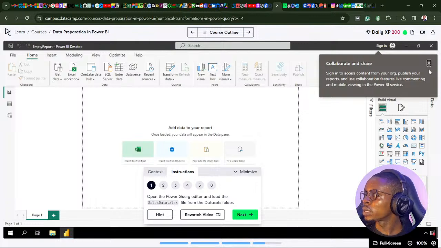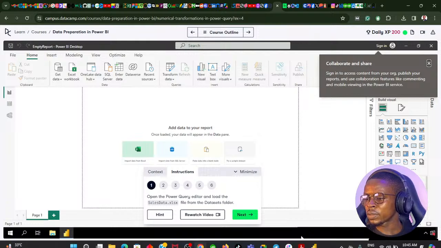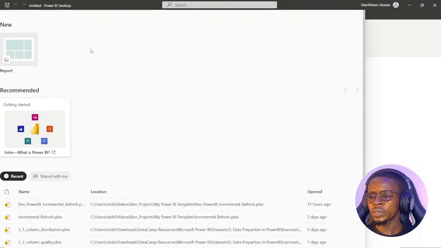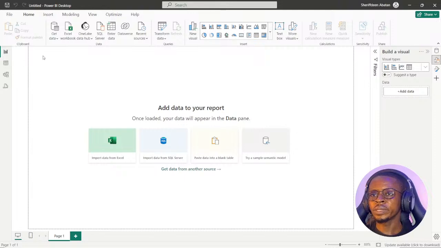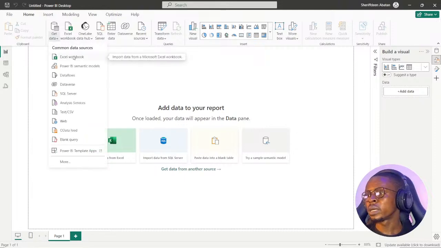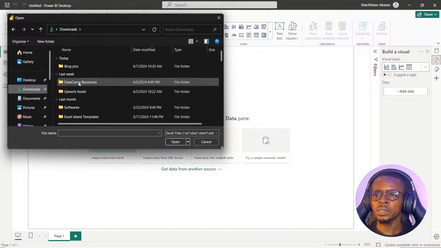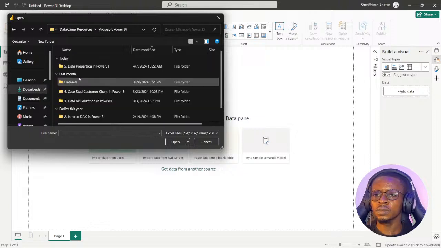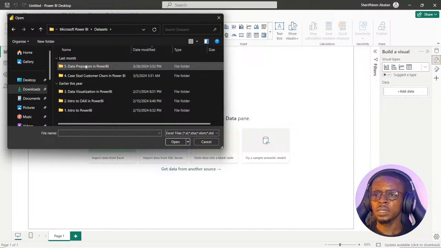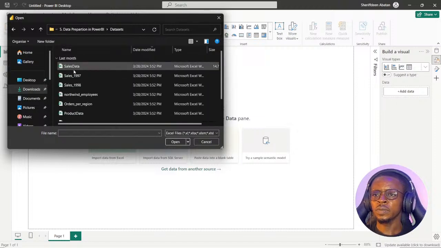So I'm looking at the sales data. We have the sales data of 1996 and 1997, but we have a file called sales data. So click the link under the description to download these files. I'm also opening a new blank report. I just go to, they are loaded as Excel workbooks. Okay, let me look for the file path. So my data sets are loaded here. So I'm looking for this sales data. So we're actually using this sales data according to the instruction.